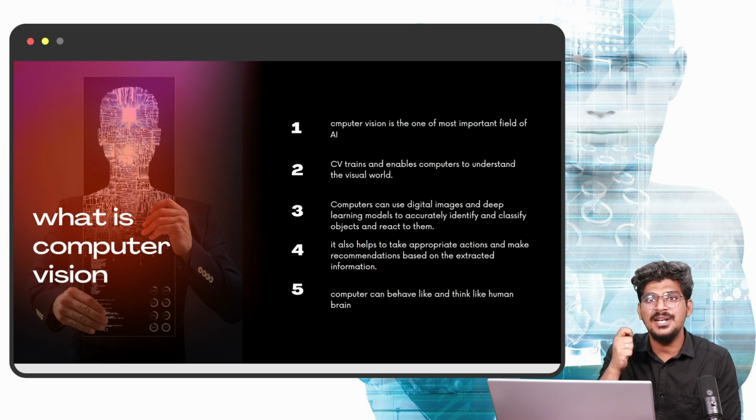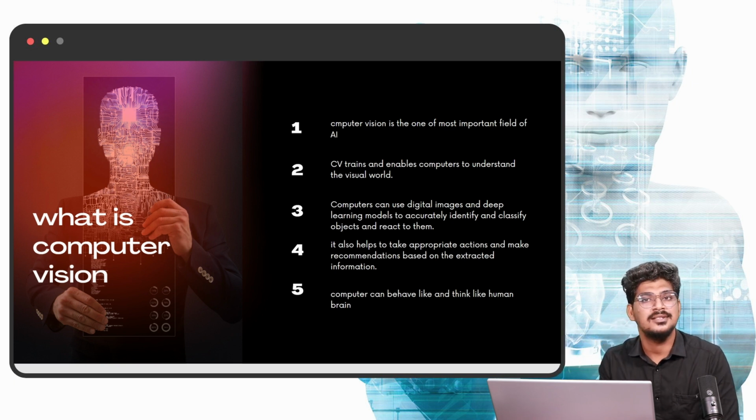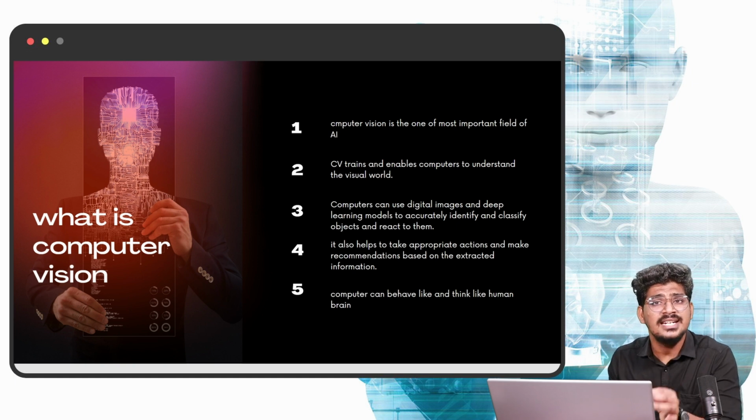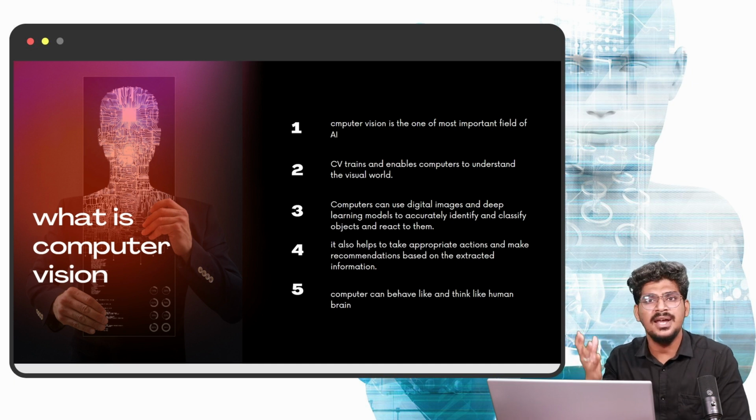So while you are scanning a QR code to make the payment, that is the computer vision technology. Every day we are using technology related to artificial intelligence. For computer vision, GPay QR code recognition and making the payment, that is computer vision technology.